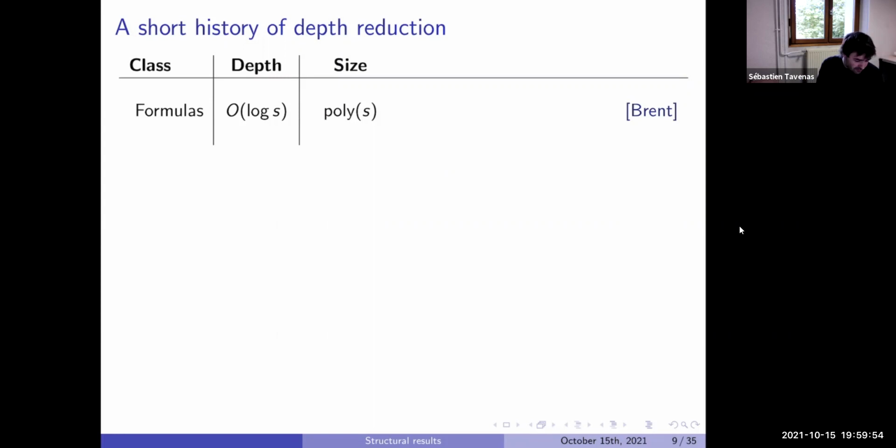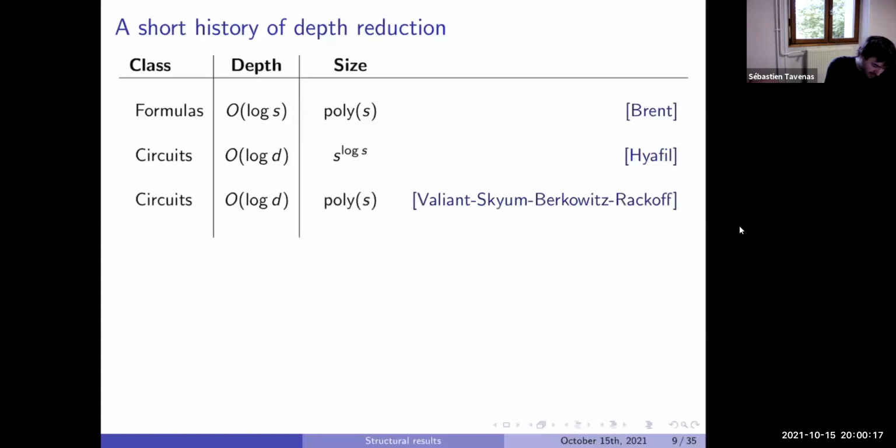If we start with a formula, there are old results by Brent that we can get log S depth. This is not very surprising to me. It becomes a bit more interesting with circuits. Hyafil shows that we can get log D with a blow-up, which is not polynomial already. But the main result in this area is a result by Valiant, Skyum, Berkowitz, and Tiwari, who show that if you have a polynomial computed by a small, polynomial-size circuit, you can always get log D depth.